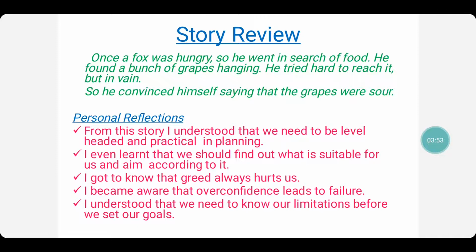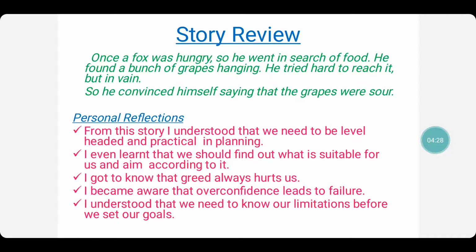Then I got to know that greed always hurts us. When we go beyond our reach, beyond our capabilities, and try comparing ourselves with others, it naturally leads us to hurt. I became aware that overconfidence leads to failure. So this is also one thing that we can learn. I understood that we need to know our limitations before we set our goals. So just getting carried away looking at others is not the way that we should do. We should know our own limitations.